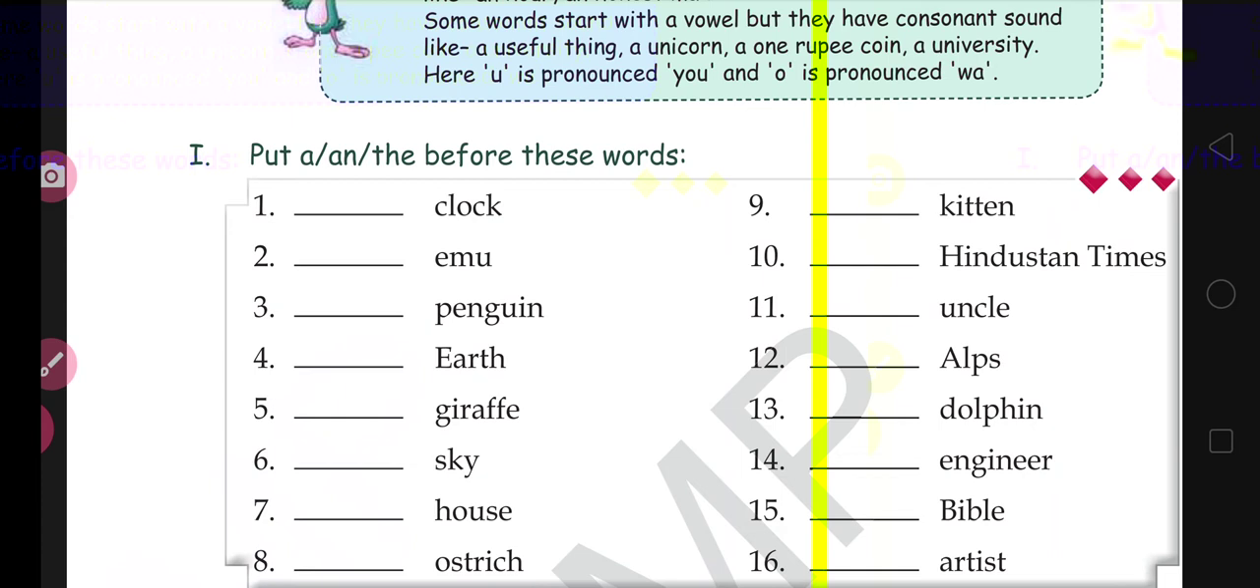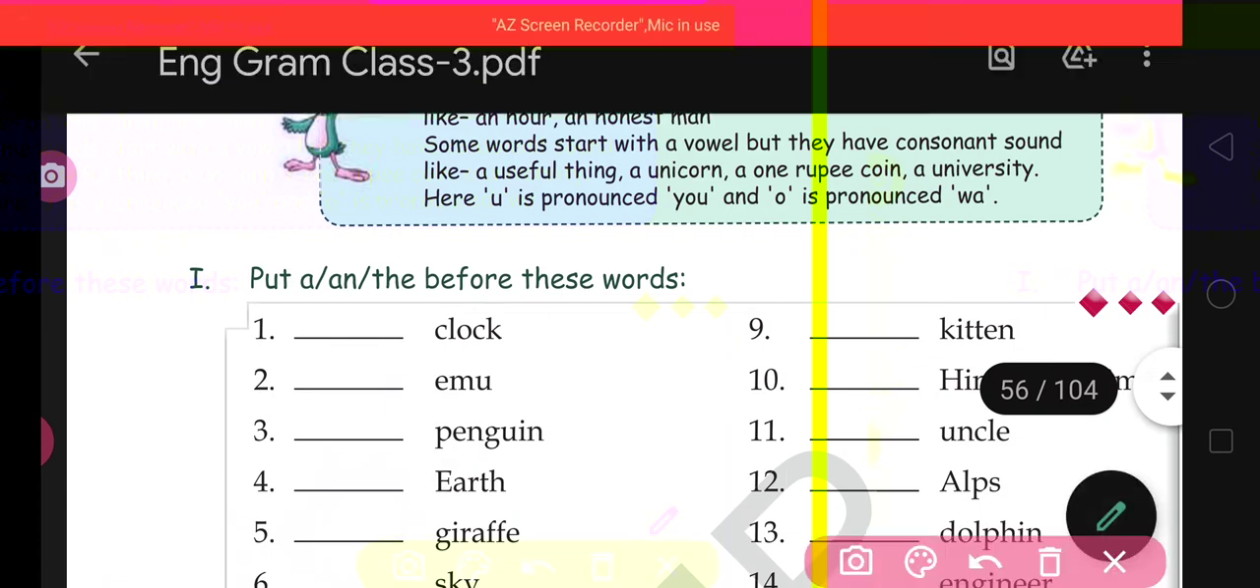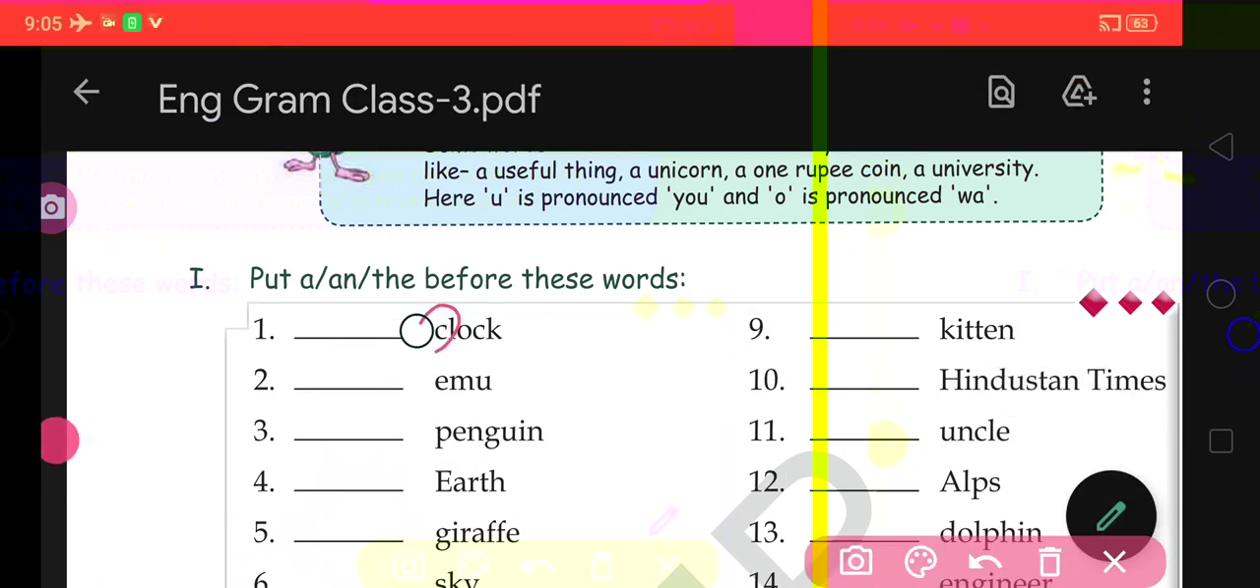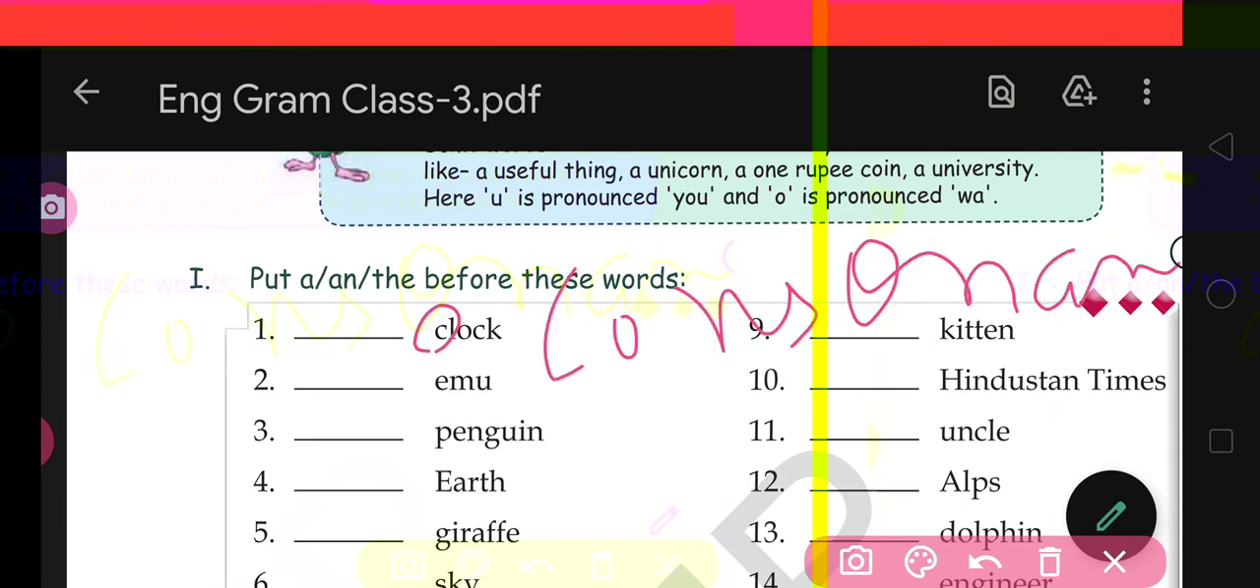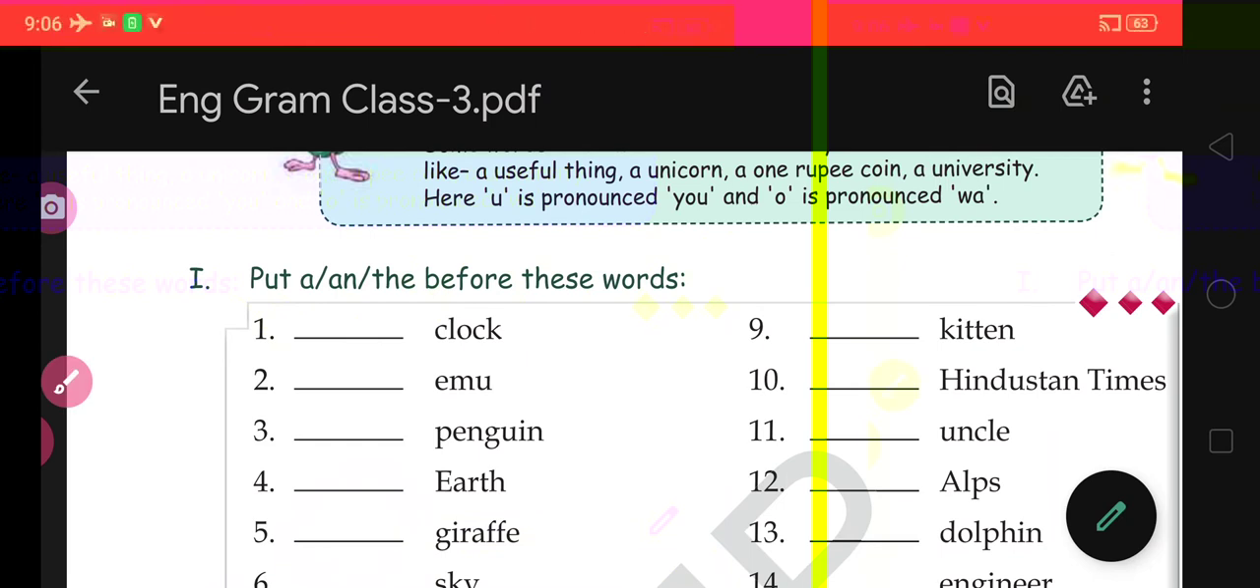Got it? And see children, first one, clock. Can you tell me what is the first letter of this word clock? C, this is C. Here C is the first letter. Is it consonant or vowel? It is consonant, and it is also giving a consonant sound. So before the word clock you will use A. Now come to the second one.